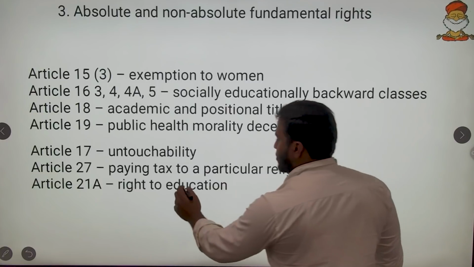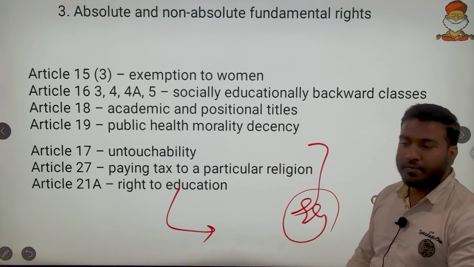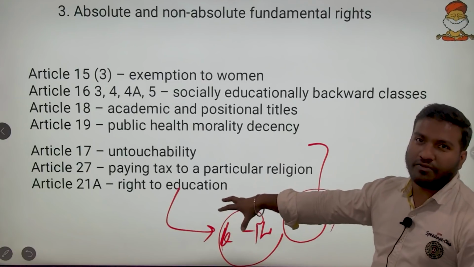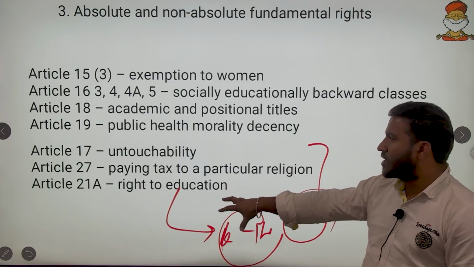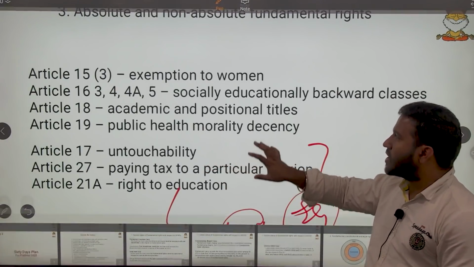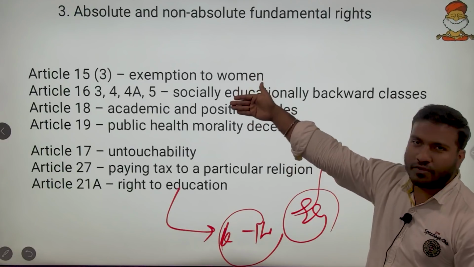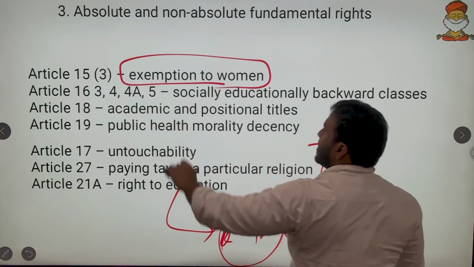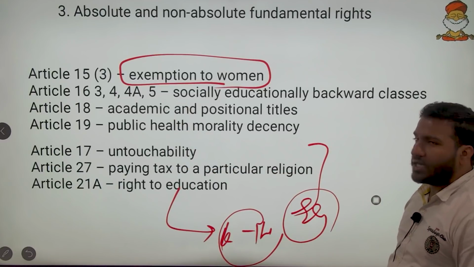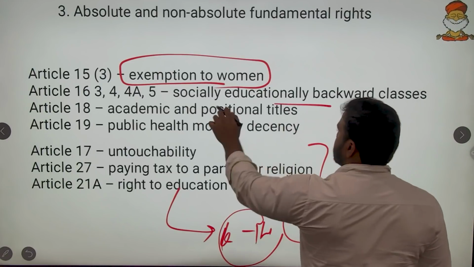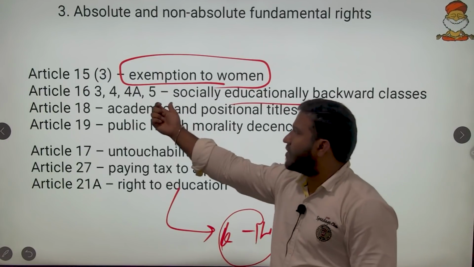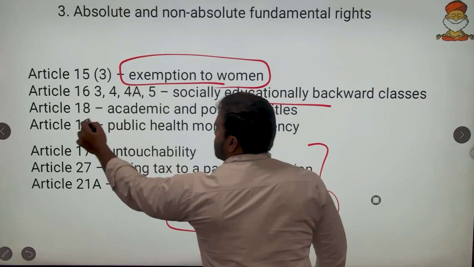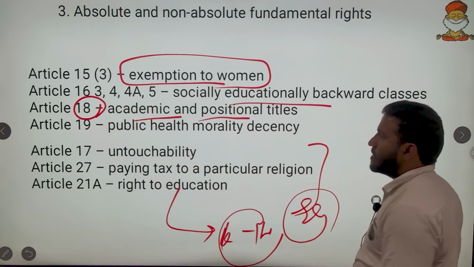Then the right to education. You cannot say that from 6 to 14 years of age someone should be deprived. There is no such exception. These happen to be absolute rights, but all the rights above come with their own exemptions. Article 15 gives exemption to women in case of arrest, prison, imprisonment and others. Article 16 gives many exemptions, clauses 4, 4A and 5. Article 18 gives academic and positional titles as exceptions.